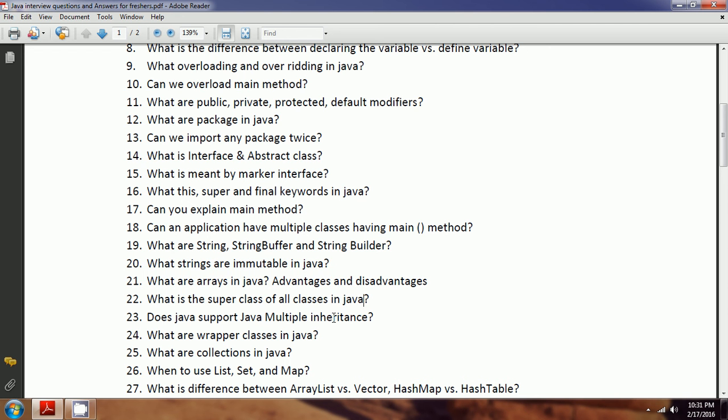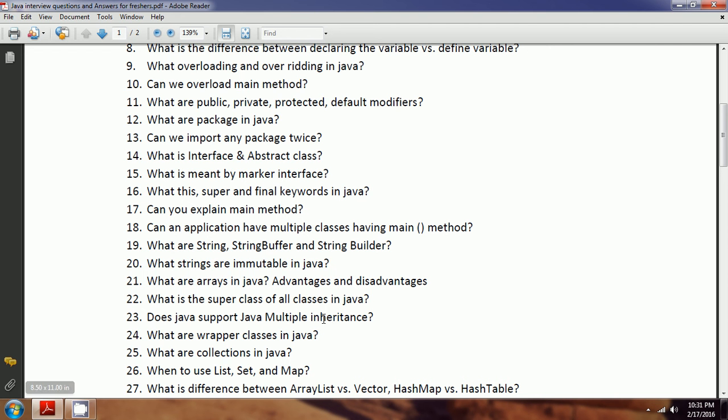Let us consider class A is trying to extend B and C, both having the same method. It does not know whether it should get it from class B or class C. Hence, Java does not support multiple inheritance.